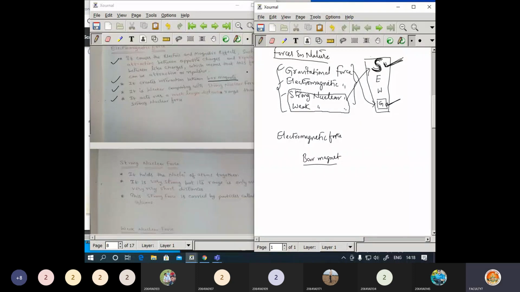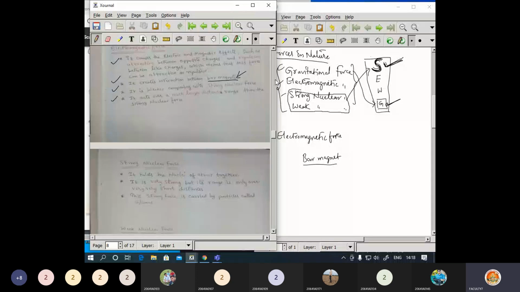Okay, I may convert this one into a multiple choice question. Okay, the force existing between bar magnets, then I will give these as options. Then you need to pick the right option. Okay, these points may be converted into objectives.